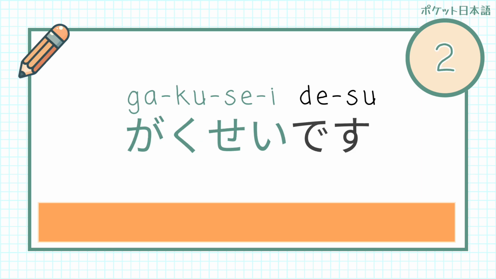Gakusei desu. Is a student. So this is actually technically a sentence in Japanese. If someone said to you, is blah blah blah a teacher, you could reply like gakusei desu, they're a student. It wouldn't really so much make sense in English to just say is a student, but it does work in Japanese.